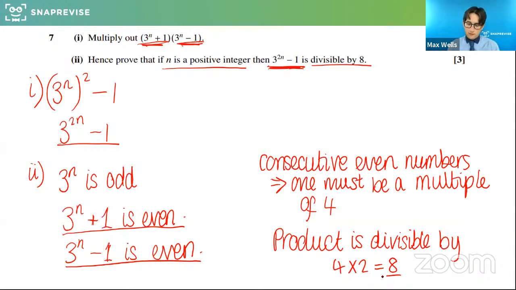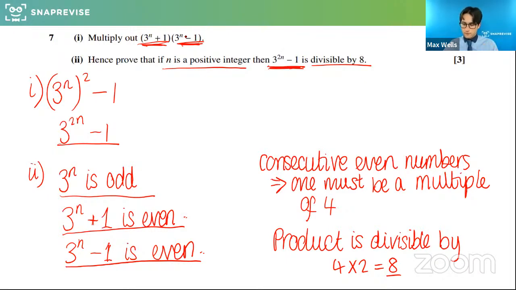I'll show you another, algebraic way of doing this because I think this is quite hard. I don't think this is a particularly obvious one. But please do give me a general suggestion of whether you followed that proof. Basically, I started by showing that that will always be odd so that I could find that both of these brackets would always be even. On top of that, because they're consecutive even numbers, one of them is a multiple of 4 and the other one is just even.